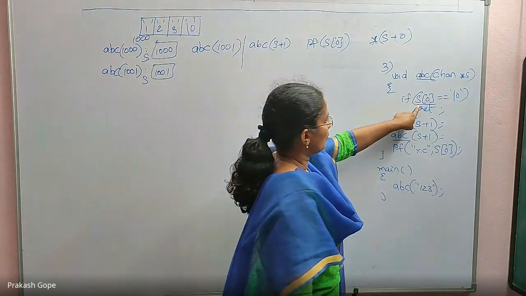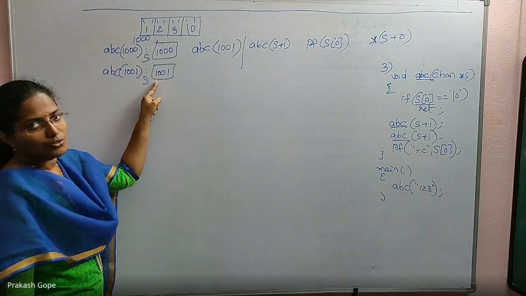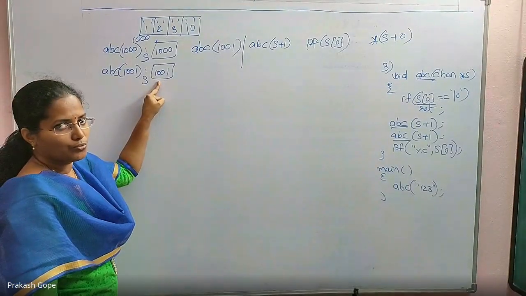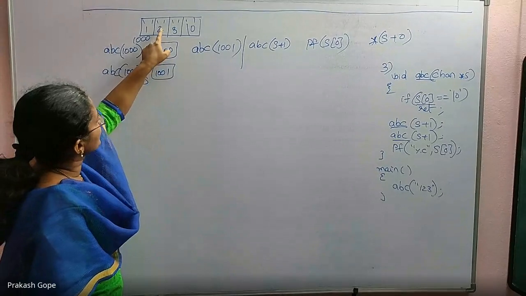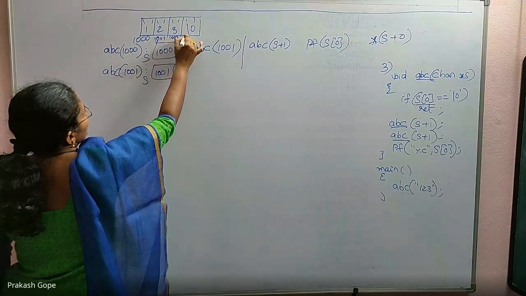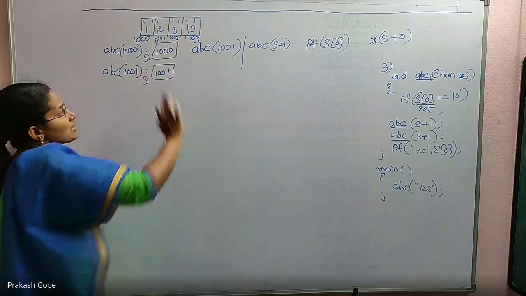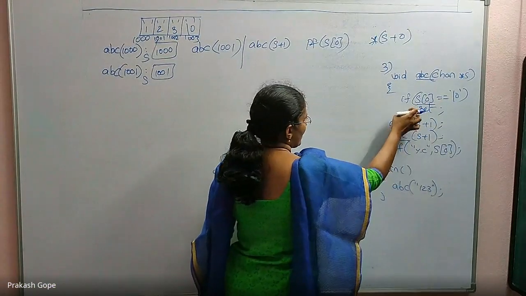Execute. If s of 0, what is s of 0? Star of s plus 0. But s is 1001, 1001 plus 0 is 1001, star of it, dereferencing its content. This is 1001, 1002, 1003. 1001's content is 2. It is not a null character, so return will not be executed.